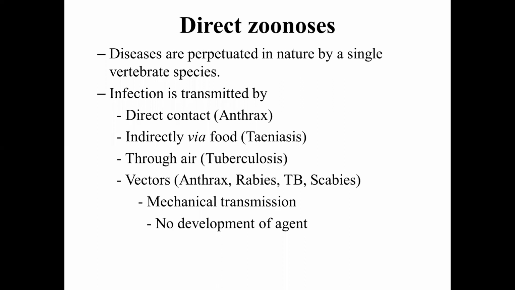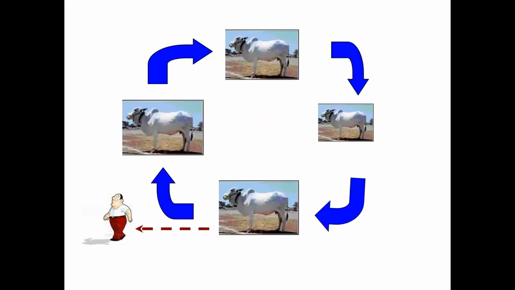Okay, mechanical transmission of these agents occurs. The role of the vector that is played in the transmission of these infections is the mechanical transmission. However, no development of such agent occurs in the host. So these are all certain peculiarities associated with the direct zoonosis.